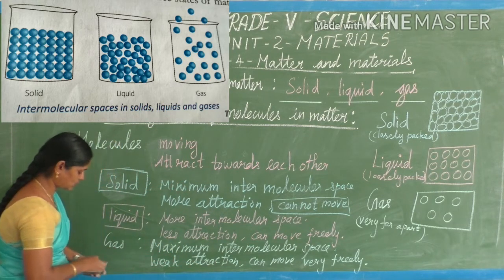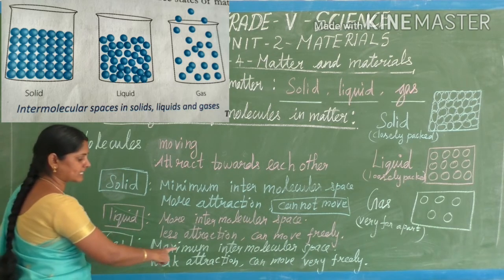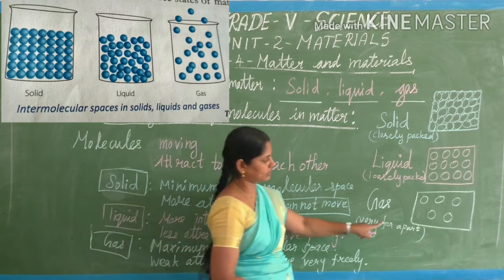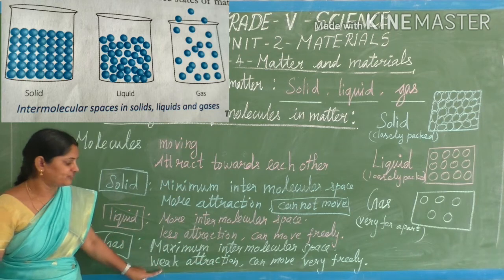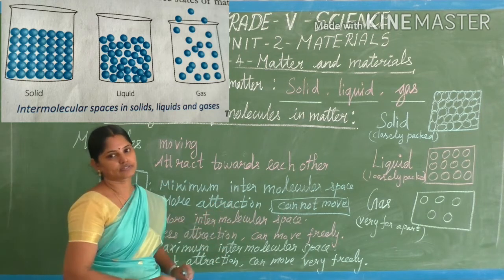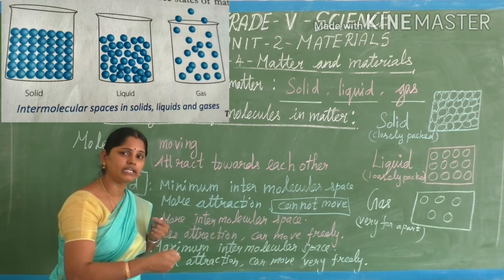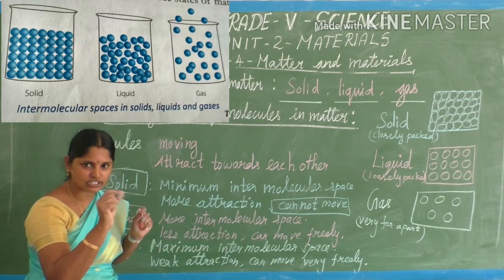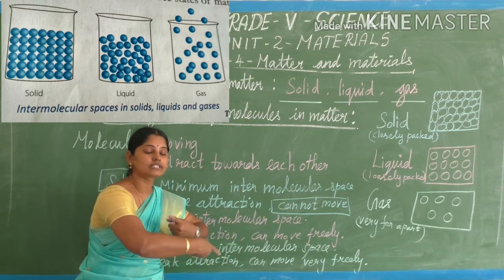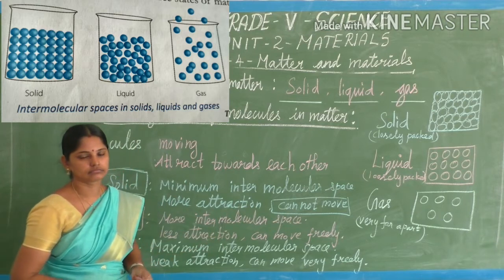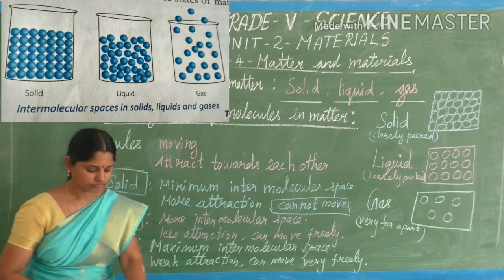Then coming to the next one, gas. Gas has maximum intermolecular space. Look at the molecular arrangement: maximum intermolecular space and weak attraction between the molecules. Because the molecules are very far apart, the attraction is there, but it is very weak. So the molecules can move very freely. Do you understand? It doesn't have any definite shape.